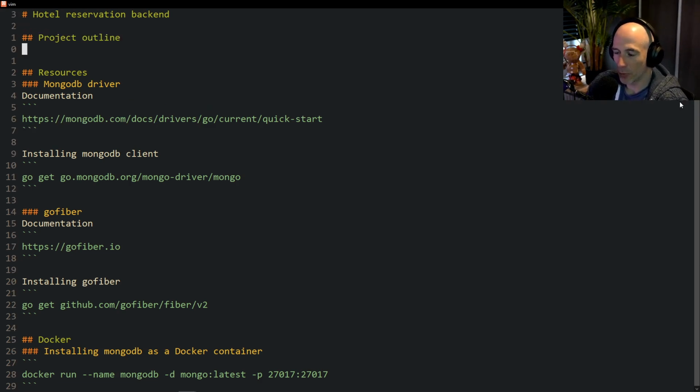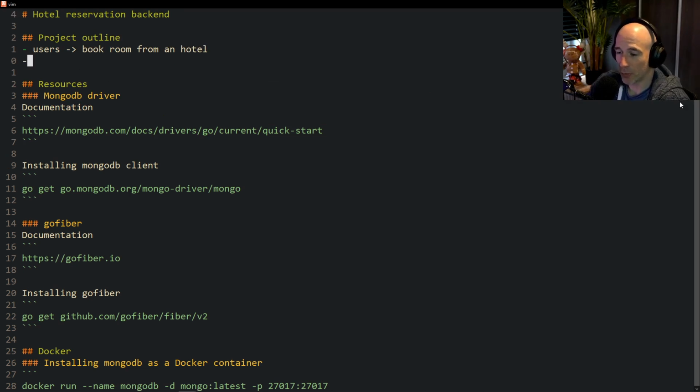And so what we're going to do is make a hotel reservation backend. So we need users in our system because they are going to book a room inside a hotel, right? That basically means we're also going to have some admins, because these admins are going to check the reservations, or bookings. Maybe bookings, I don't know. We will see how we're going to call this.